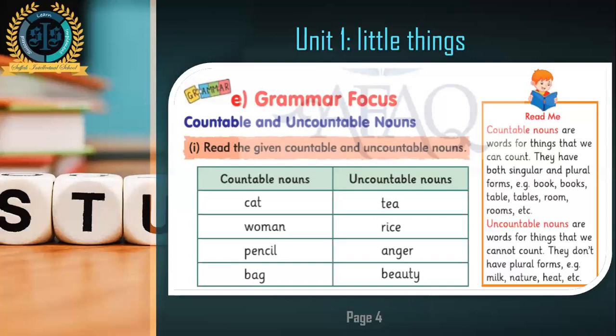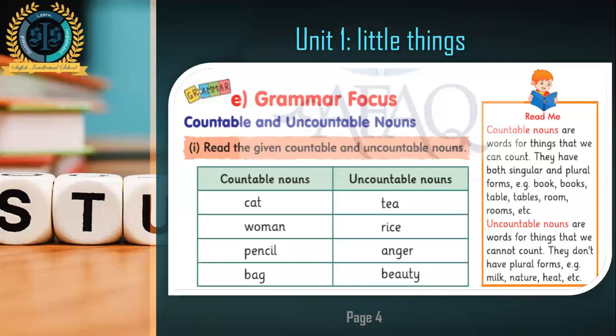Just because these are all countable. We can count them. We can say 2 cats are on my wall. We can say 2 women are talking. We can say I have 2 pencils. We can say I have 3 bags.